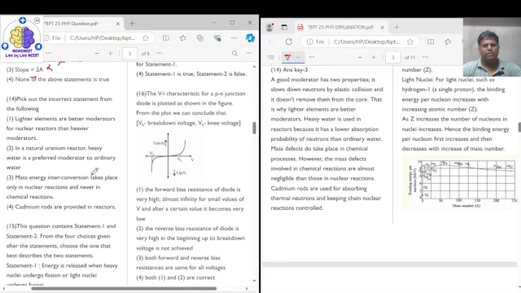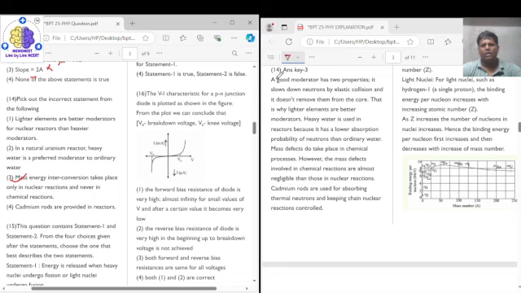So mass energy interconversion takes place only in nuclear reaction and never in chemical reactions. This statement is incorrect. Lighter elements are better moderators for nuclear reactors than heavier ones, so this is correct, because they are used to slow down the high speed, high energy neutrons. Heavy water is preferred over normal water, and cadmium rods are provided in the reactors. These statements are also correct. So the correct answer for question number 14 will be option 3.